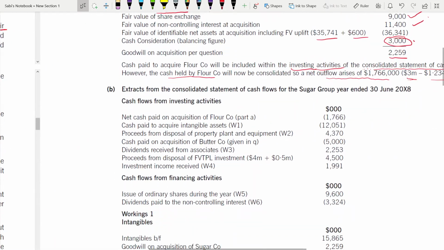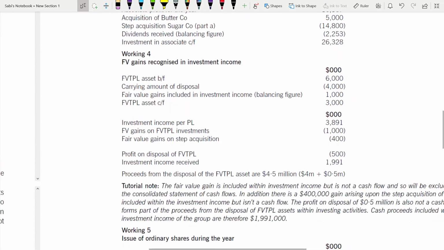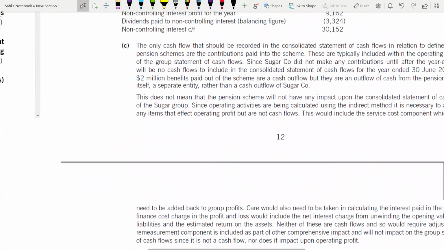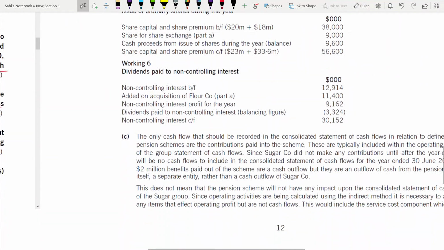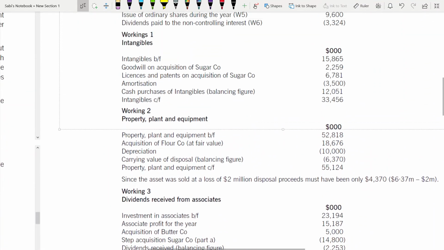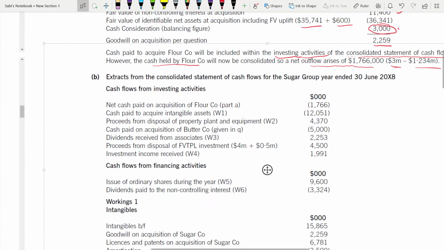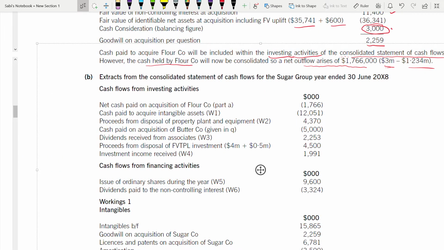Now let's come to part B. Part B, it is fully calculation, but it's a very lengthy calculation, very lengthy. You have so much working. You have until working 6. That shows the depth of this. So this, you have to write the heading, extracts. It's an extract of the consolidated statement of cash flow from the Sugar group. Full, you have to write this as it is.